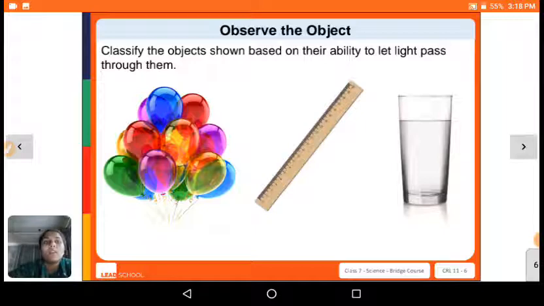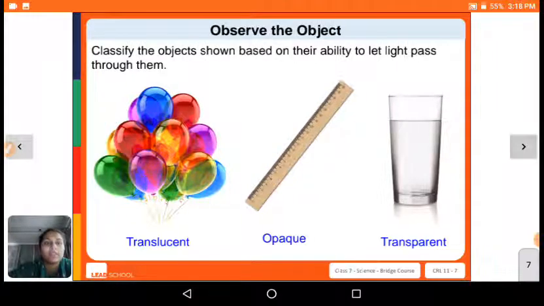Now observe the objects and classify them based on their ability to let light pass. Here are the colorful balloons. They allow some parts of light to pass through, so they are translucent. A scale does not allow any light to pass through it, so it is opaque. And water is transparent, as it allows all the light to pass through it.